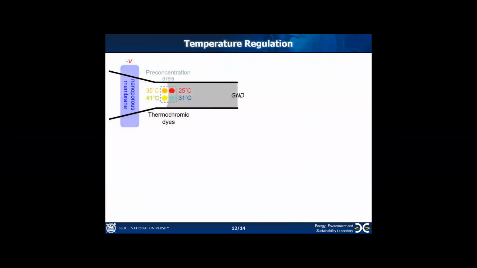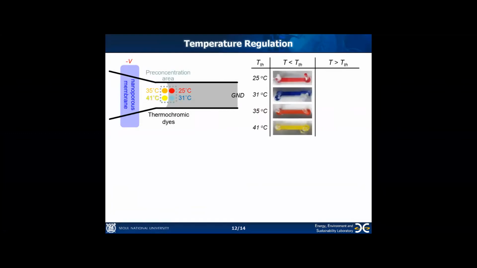So, next, we confirmed temperature variation at the preconcentration site using thermochromic microcapsules. The preconcentration site should be under 40 Celsius degrees to prevent denaturation of protein-based enzymes, and if possible, it is best to be maintained around 37 Celsius degrees for accelerating the enzymatic reaction.